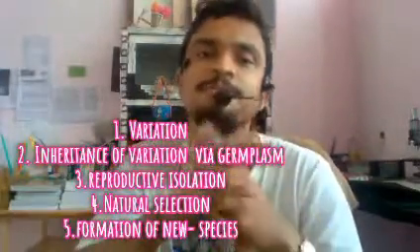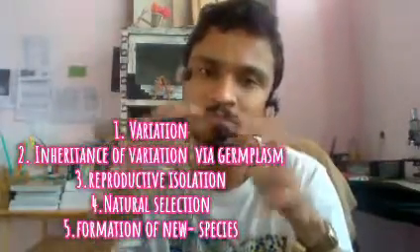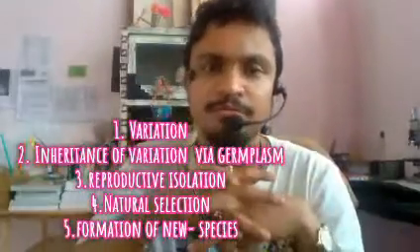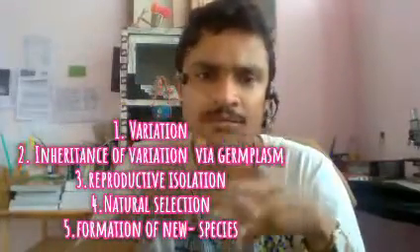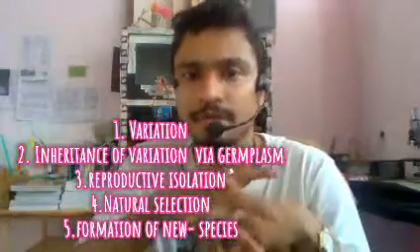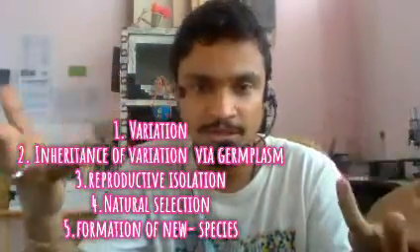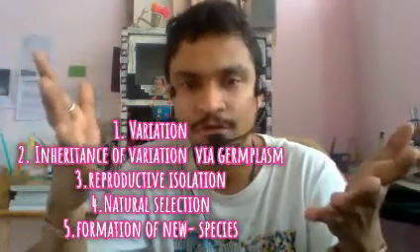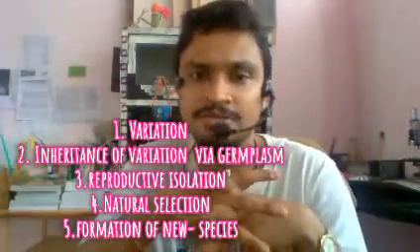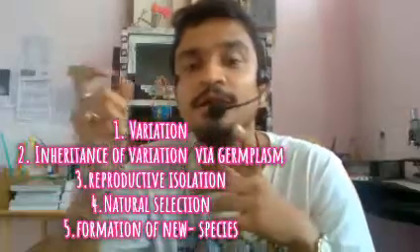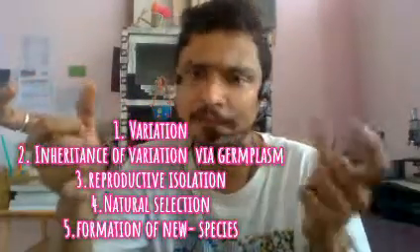What is the concept? The concept is that the app is the variation. We know that mutation is the subtle heritable change that occurs in the DNA sequence. It has to happen in the DNA sequence. Otherwise, if you have a mutation in a somatic cell, it will not carry forward from generation to the next one. So what is the first point? You are downloading the app. What is the app? The app is the variation.